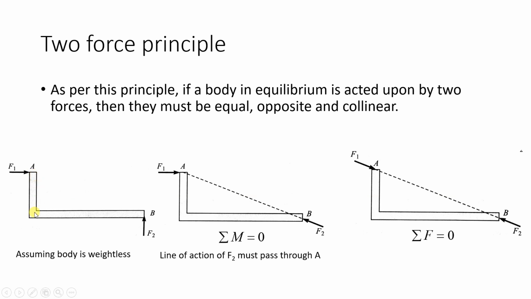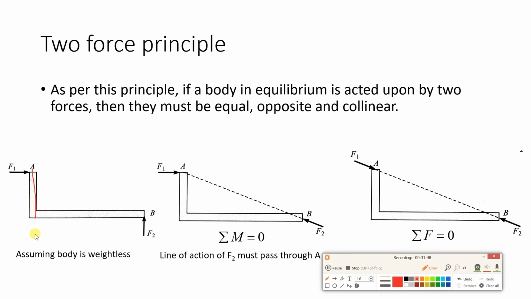So here you can see, understand the example properly. Here a 90-degree rod, a lever, has been shown, and we have two points, point A and B. Now at point A, force is acting in the horizontal direction, which is perpendicular to this vertical, and F2 is perpendicular to this one. So two forces are acting.